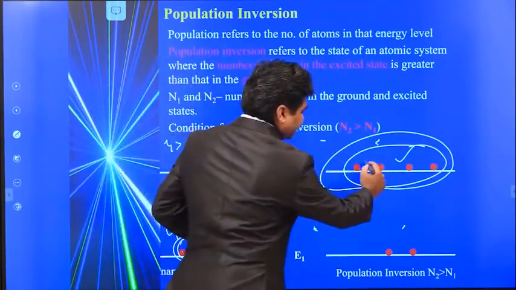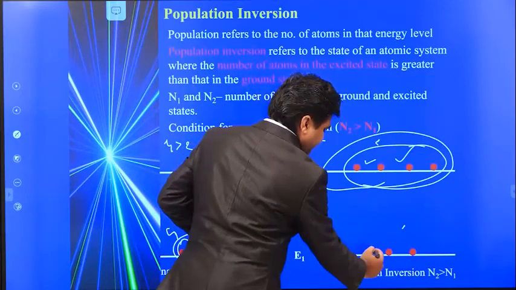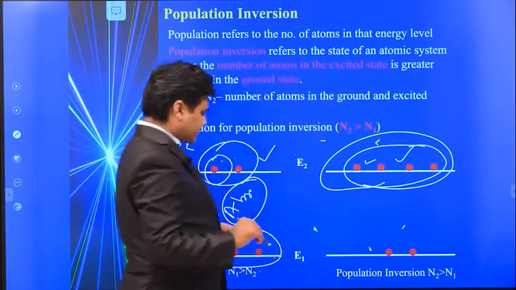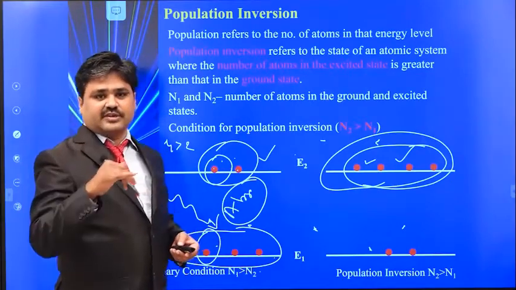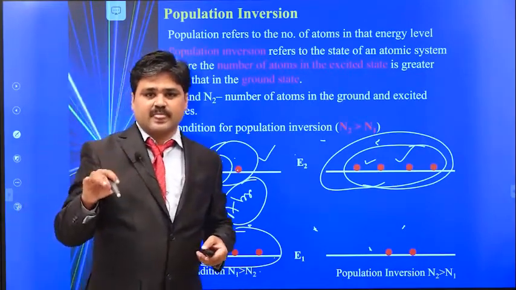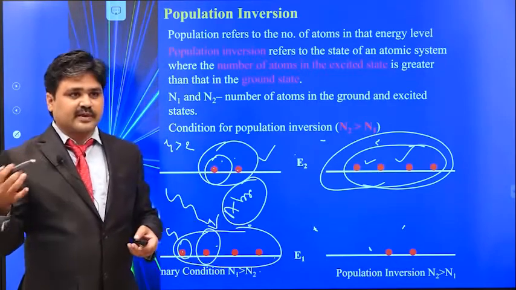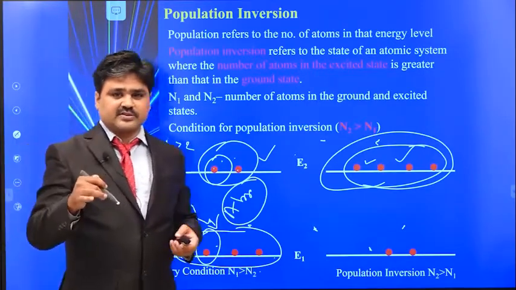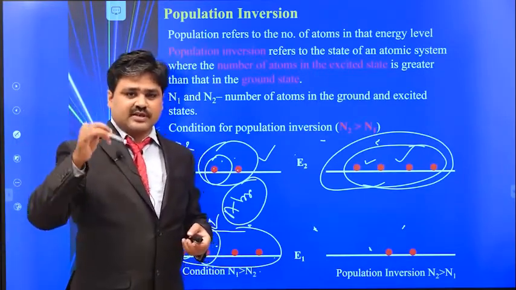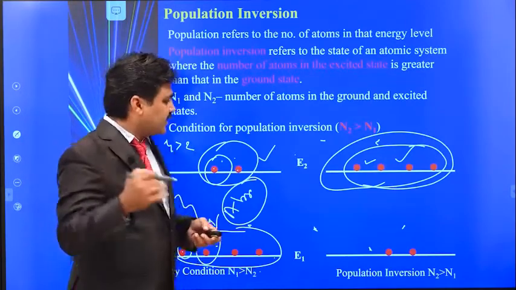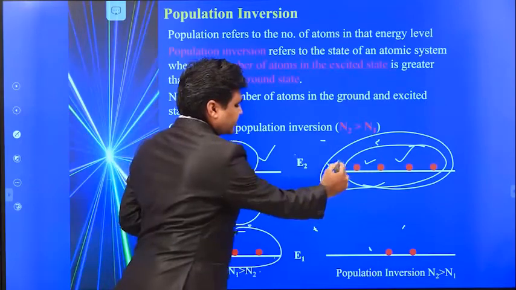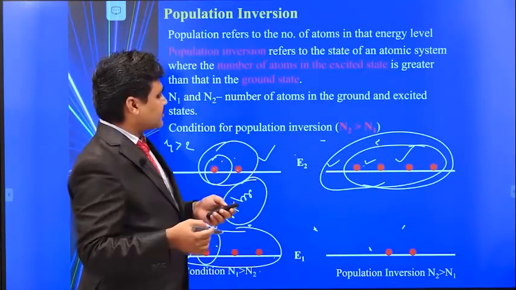The number of atoms in the excited state is more and in the ground state is less. We need atoms in the excited state for stimulated emission to occur. For stimulated emission we need metastable states, so that the atoms stay in the metastable states for a long time, not in the ground state. So it is called population inversion.